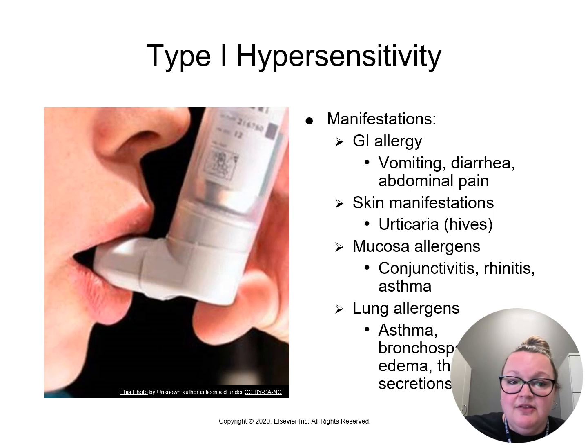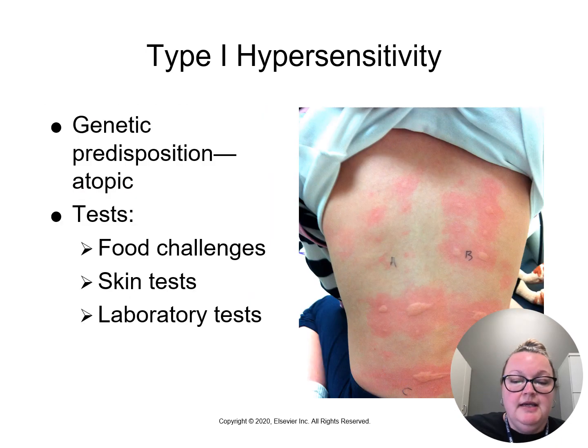Allergic diseases of the lungs become a problem because they obstruct large and small airways, causing bronchospasms, swelling, and thick secretions. This is when wheezing, difficulty breathing, and other asthma type symptoms start to present. In type 1 hypersensitivities, a person may actually be predisposed to these types of allergies. This is also known as being atopic.